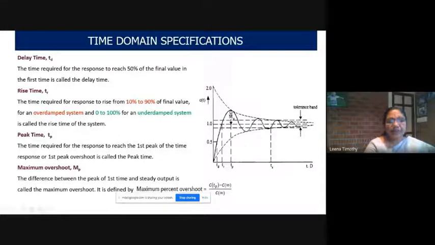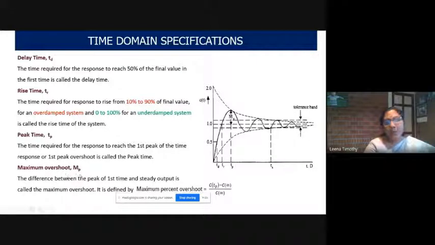That is this point. It is called peak time. So now we have delay time, rise time, and peak time.